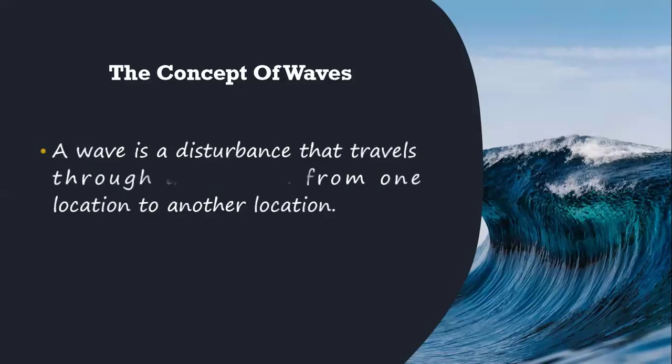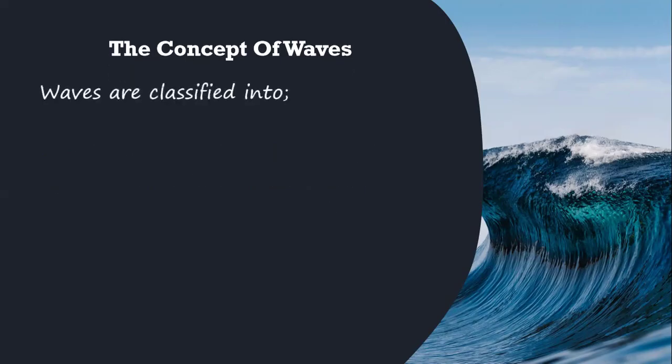The concept of waves. A wave is simply a disturbance that travels through a medium from one location to another. That kind of disturbance that travels through a medium, for example liquid, maybe water, from one location to another location is what we call a wave. Now let's see that waves can be classified into various classifications.